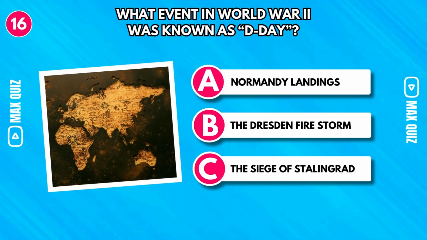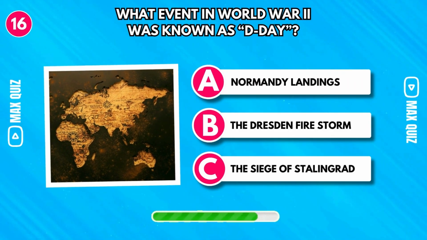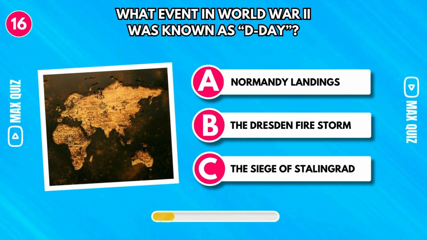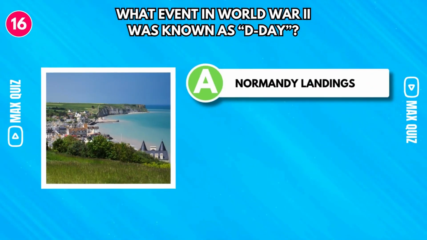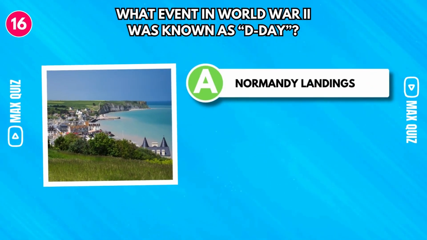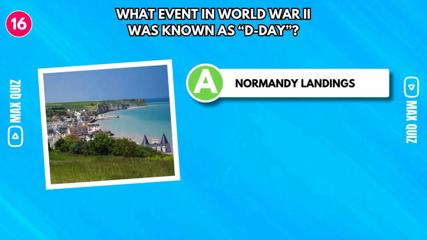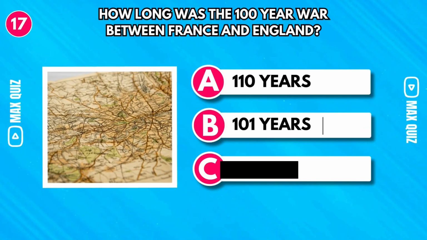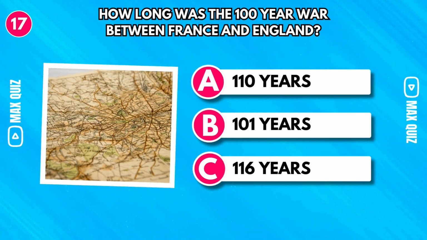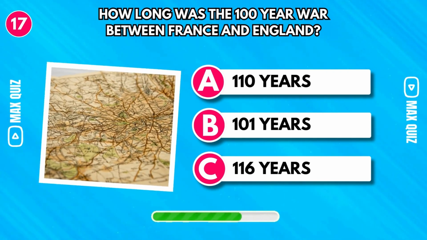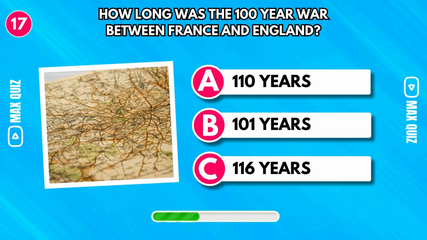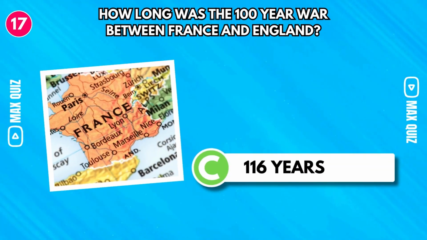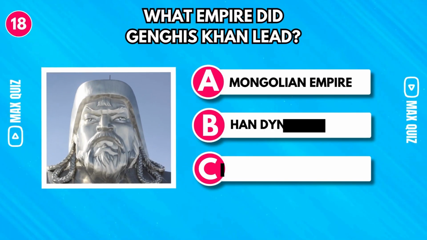What event in World War II was known as D-Day? Normandy landings. It was the invasion of the beaches of Normandy in German-occupied France by the Western Allied forces. How long was the Hundred Years' War between France and England? 116 years.